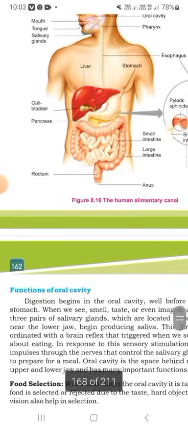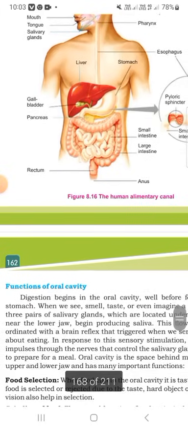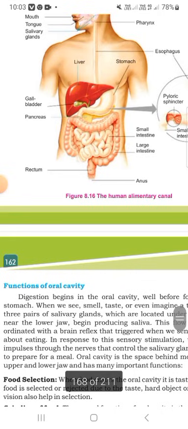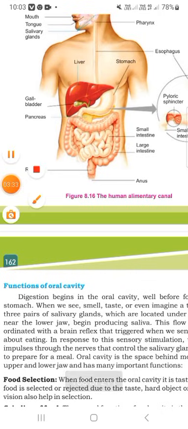This is figure 8.7, and in figure 8.16, the human alimentary canal. Function of the